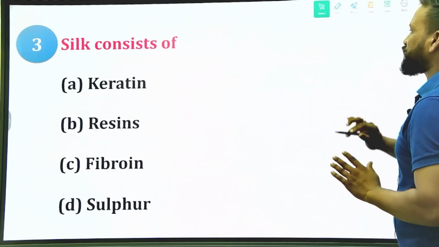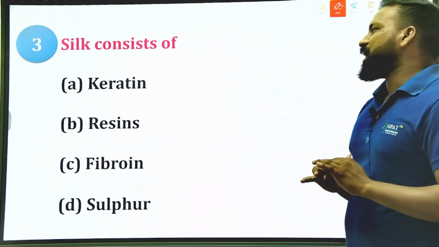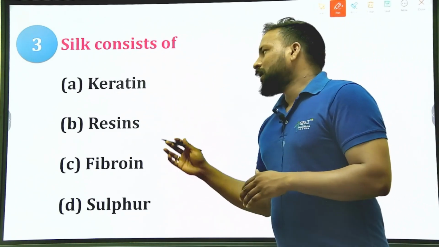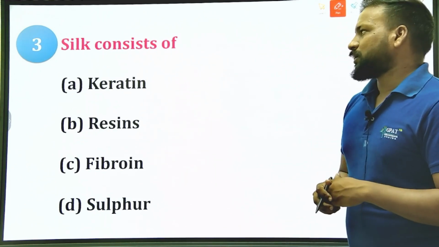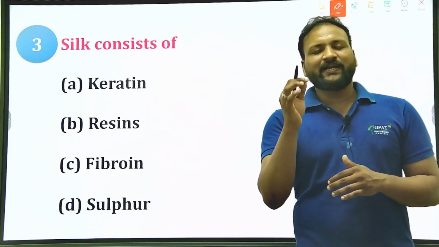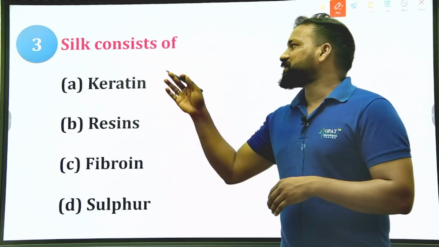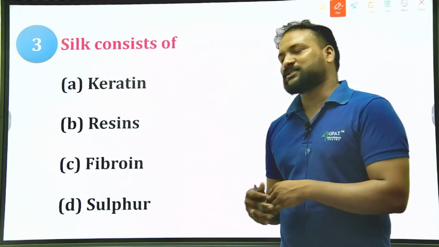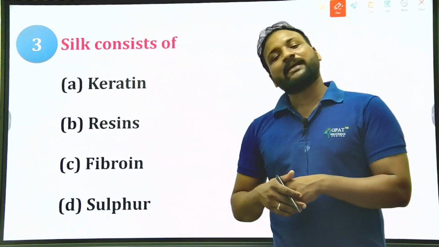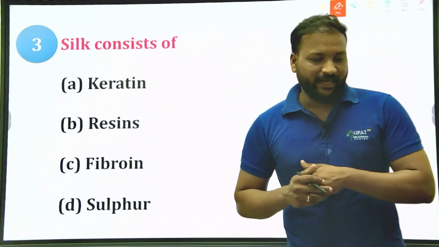Moving to the next question: silk consists of either keratin, resin, fibroin or sulfur. If you have a little IQ, you can easily answer this question. Is the silk consisting of keratin? Resin? Fibroin? Or D, sulfur? Comment down your answers.